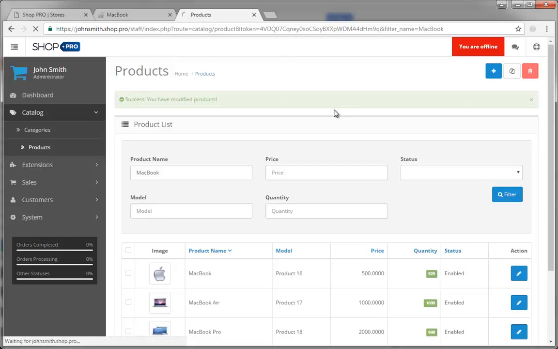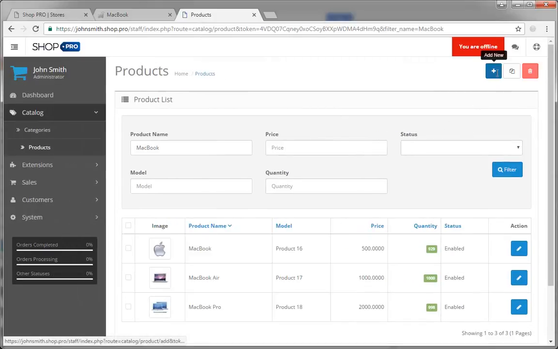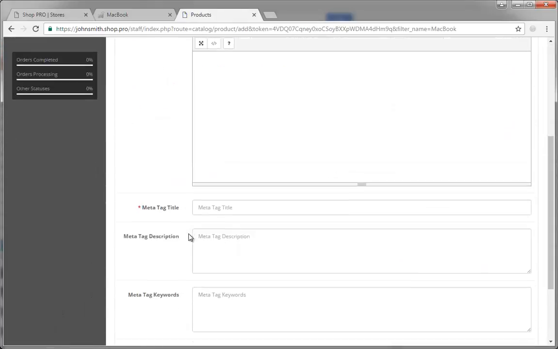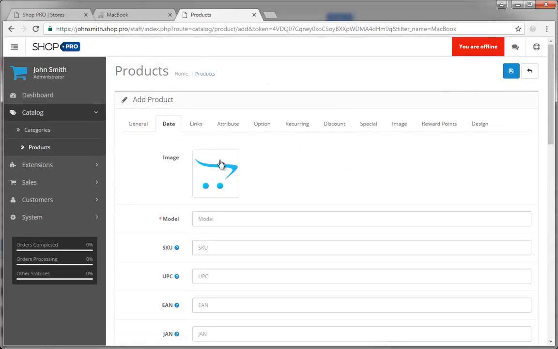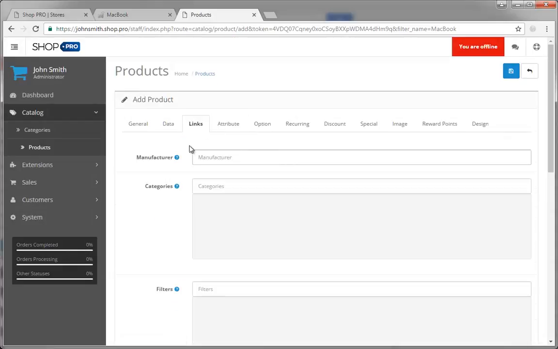Needless to say, the same procedure applies for when you wish to add a new product. It's the exact same thing. You just click add new, and then you just filter and enter all this information just as we have shown before. And your product, of course, will appear in a proper category, and it will show up in the page that you wish.